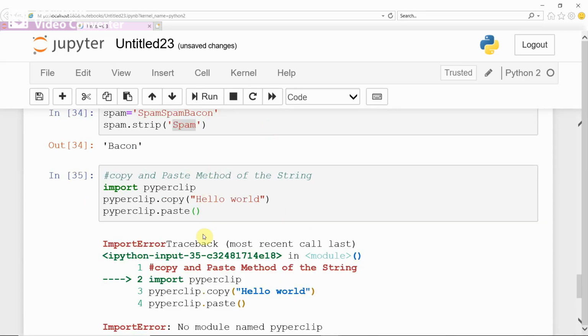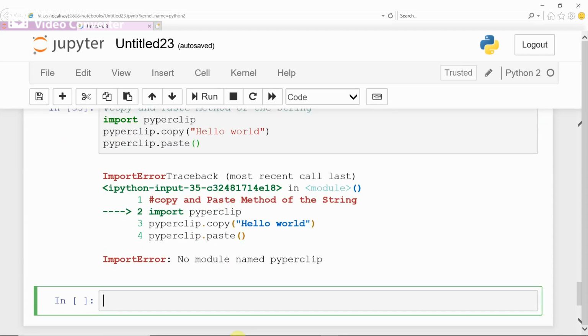See, why is it giving error? Paste is the function, and copy is the function. No module named pyperclip, it indicates this Python does not have the pyperclip module, import error.